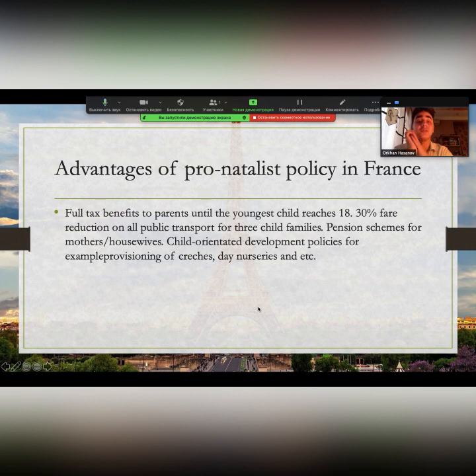Advantages of the pronatalist policy in France. Full tax benefits to parents until the youngest child reaches 18. A 30% fare reduction on all public transport for three-child families. Pension schemes for mothers and housewives. Child-oriented development policies, for example provision of creches, day nurseries, and so on.